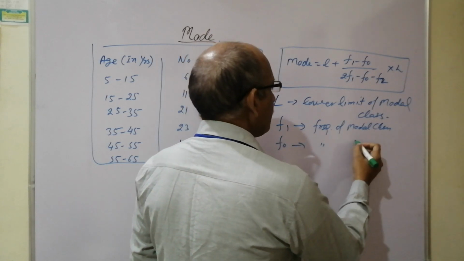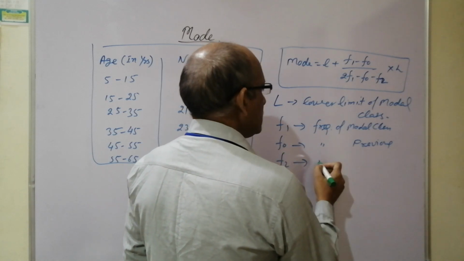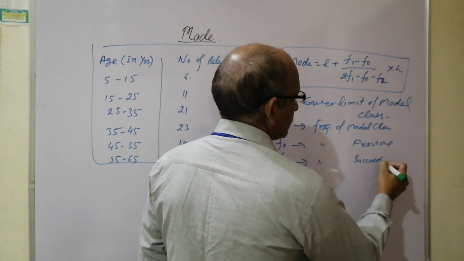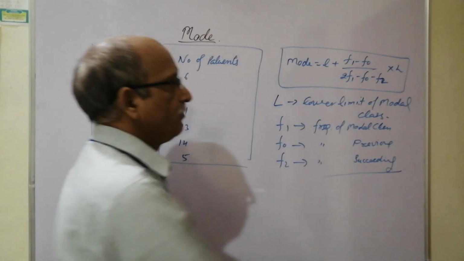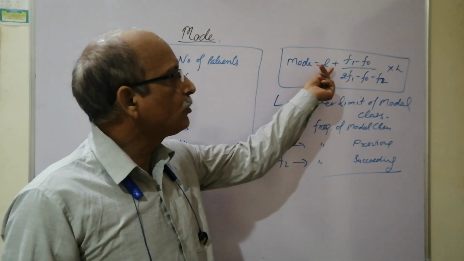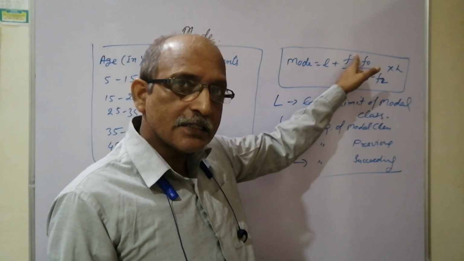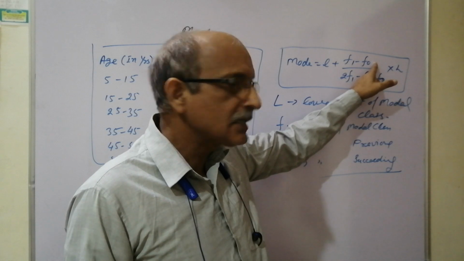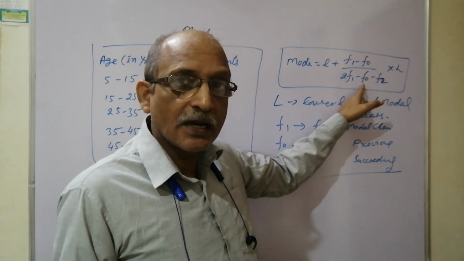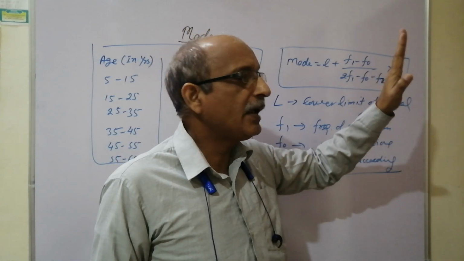F0 is the frequency of the previous class, and F2 is the frequency of the succeeding class. This must be understood. Mode is always equal to the lower limit of the modal class plus the frequency of the modal class minus the frequency of the previous class, upon twice the frequency of the modal class minus the frequency of the previous class minus the frequency of the succeeding class, ultimately multiplied by H, leaving L.